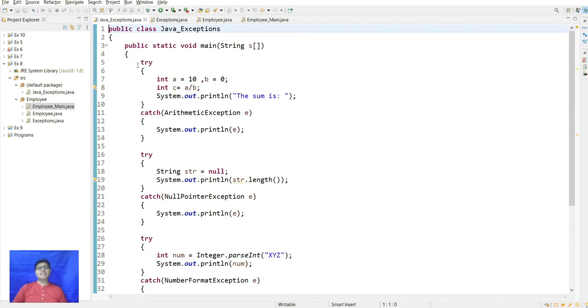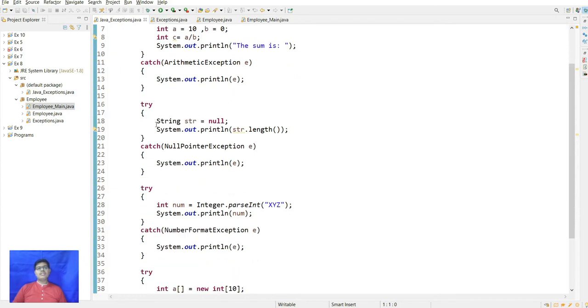In a try catch block, the catch block will throw an arithmetic exception when we do the division operation, when 10 is divided by 0, because division cannot be done by 0.